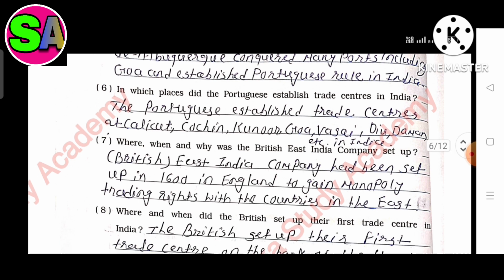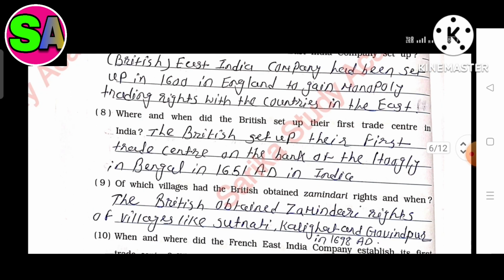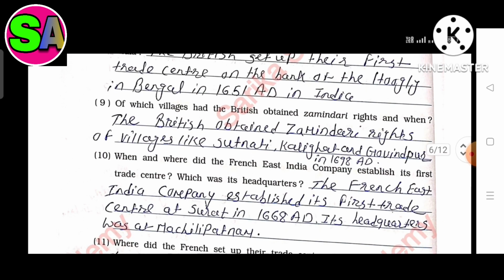In India. Question 7. Where, when and why was the British East India Company set up? The answer is the British East India Company had been set up in 1600 in England to gain monopoly trading rights with the countries in the East. Question 8. Where and when did the British set up their first trade center in India? The answer is the British set up their first trade center on the bank of the Hooghly in Bengal in 1651 AD in India.